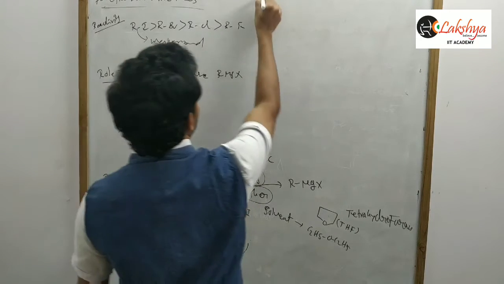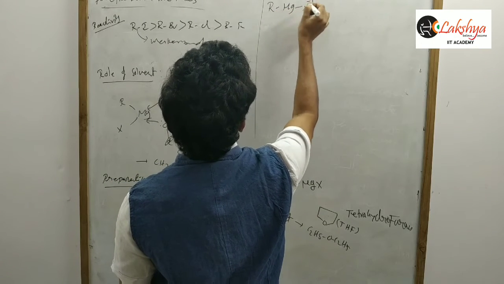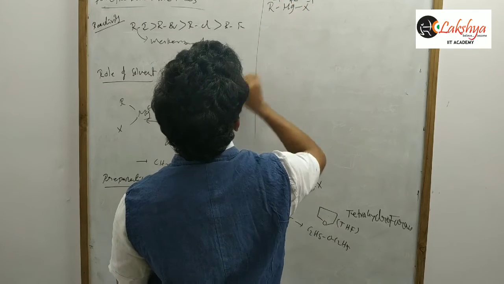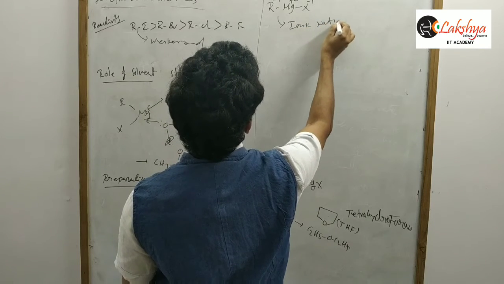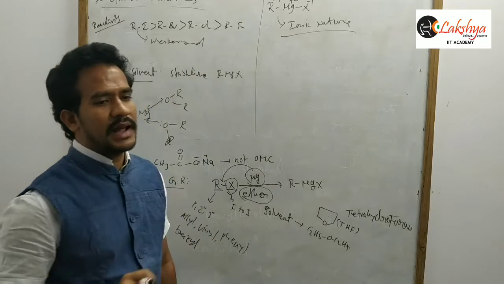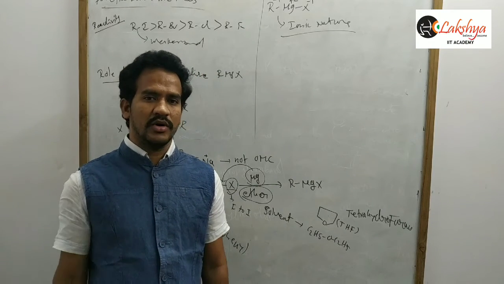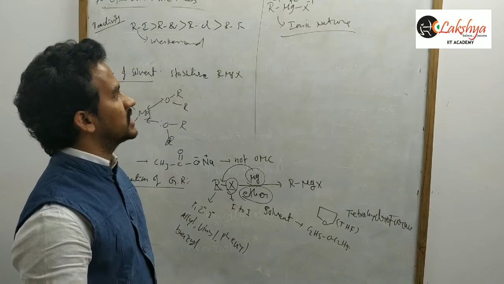And next one, in RMgX, here R is minus, Mg is plus 2, X is minus. This bond has ionic nature, because the bond between a metal and a non-metal is an ionic bond. Of course, it has some covalent nature, but mostly it has ionic nature.